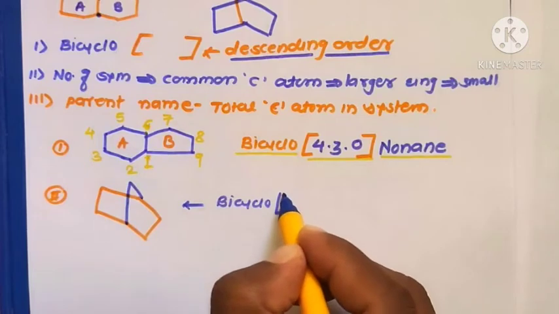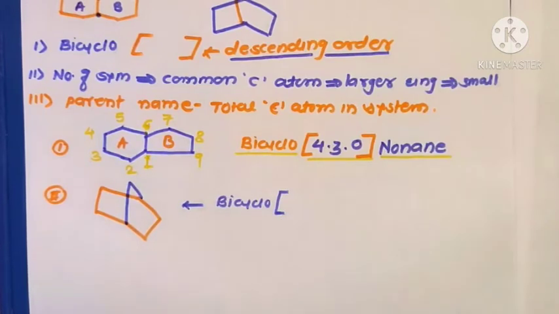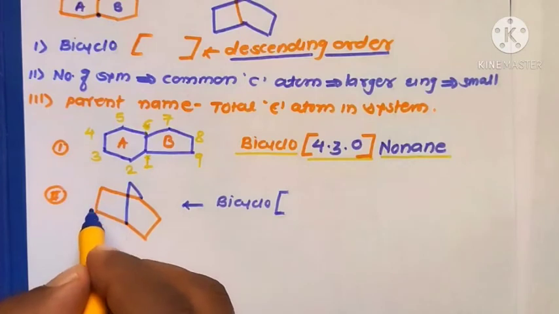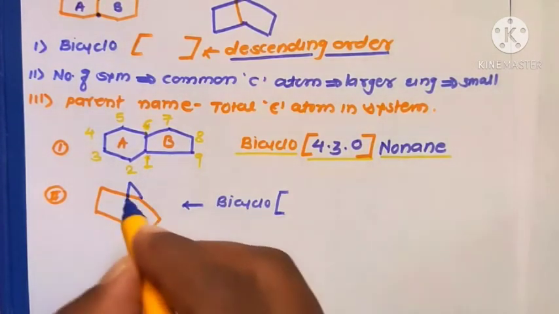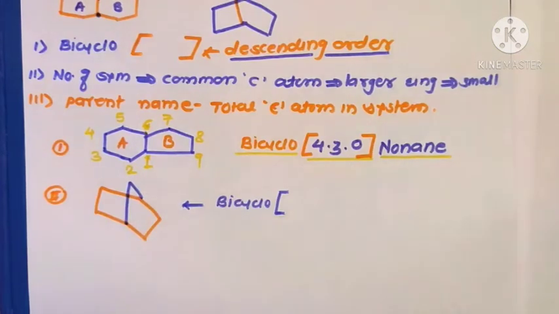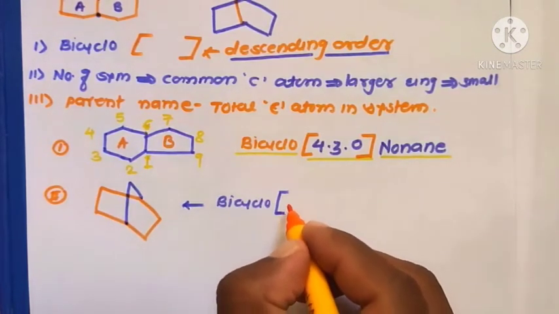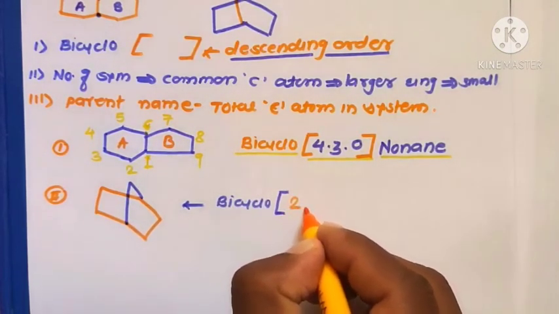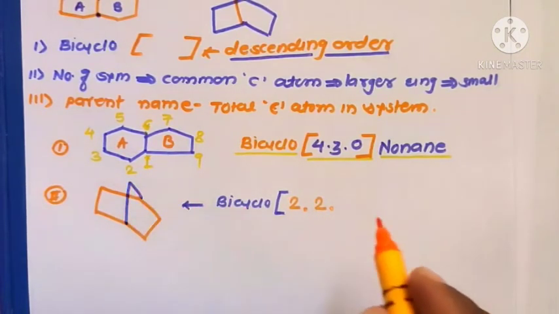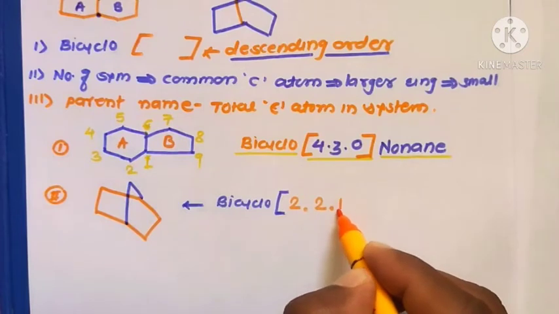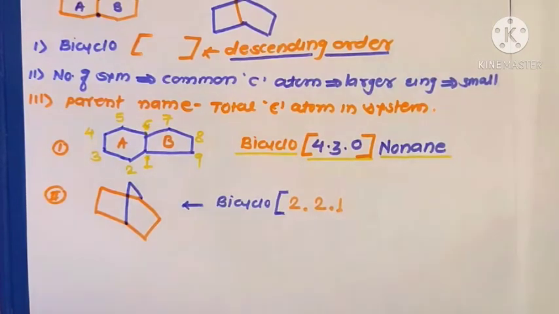After the word bicyclo, then square bracket. In the square bracket, write the number of carbon atoms excluding the common carbon atoms. Therefore, this ring contains 2, these are the 2, and these are the bridging 1 carbon atom. So in the square bracket, there is 2 dot 2 dot. In the bridging, there is 1 carbon atom. Therefore, 1, and the square bracket is complete.